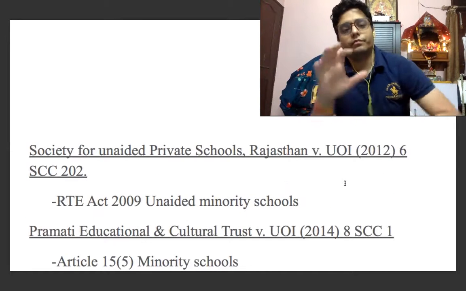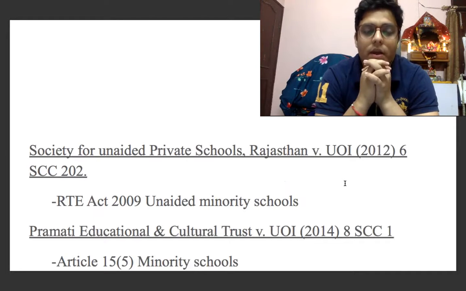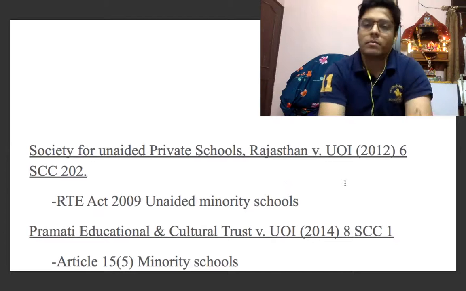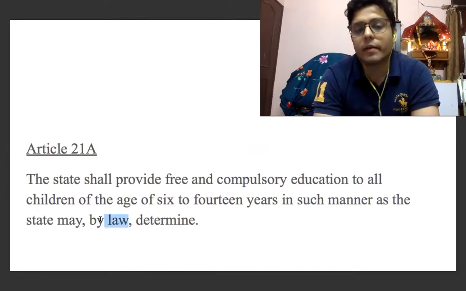So after the adoption of Article 21A, the Right to Education Act was passed by the Parliament in pursuance of this by-law requirement.